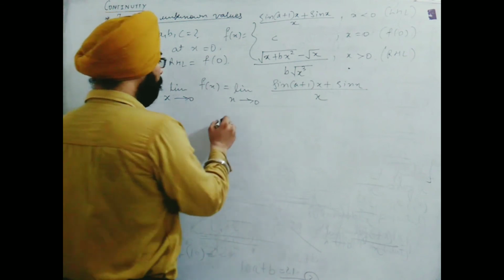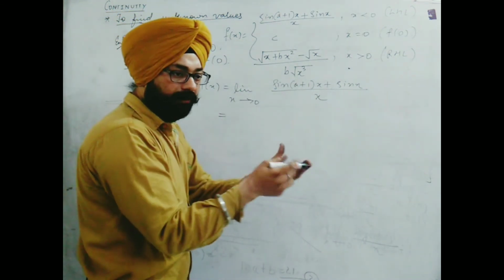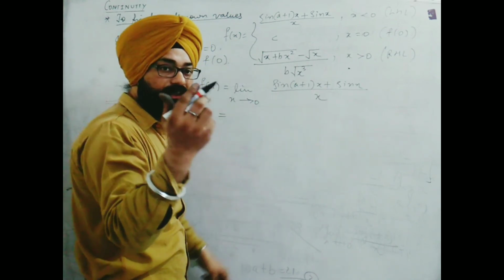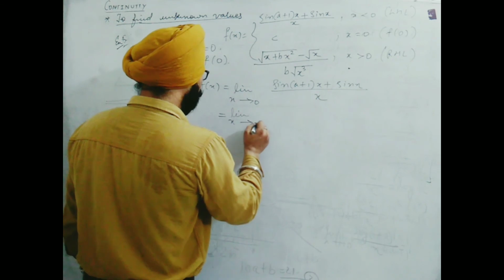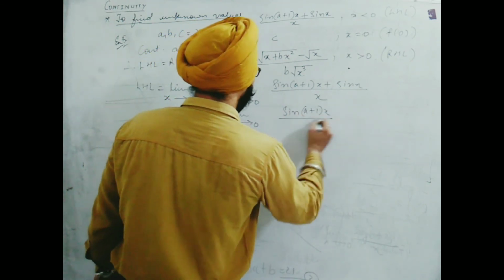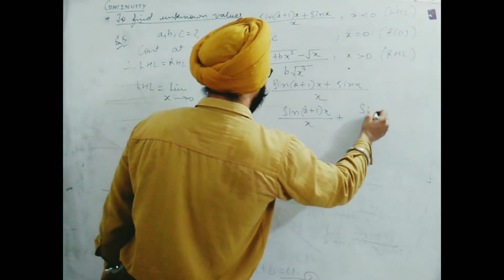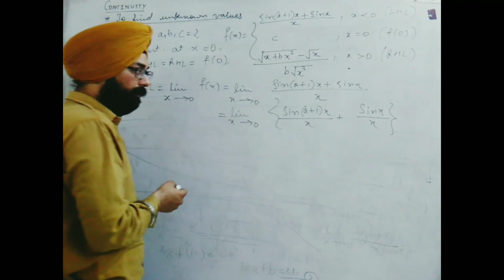Whenever trigonometric functions are given, we try to use the standard limit. Here I write limit x tends to 0 of sin (a plus 1)x upon x plus sin x upon x. What I did, I separated the denominator.